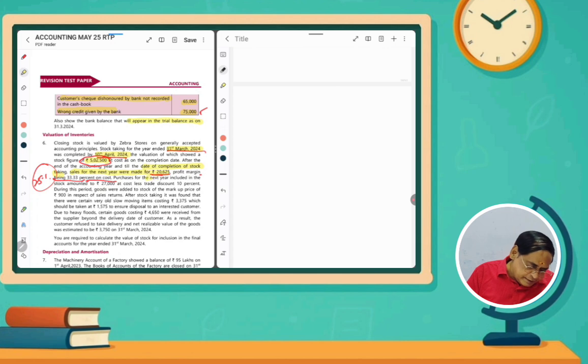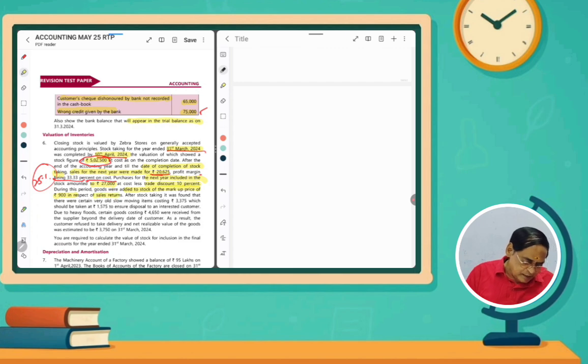Purchases for the next year included in the stock amounting to rupees 27,000, cost less trade discount, that is 10%. So trade discount will not be appearing in the books of accounts, so we have to deduct this amount. So this amount should also be adjusted. And then one more thing, the goods were added to the stock at the markup price of 900 rupees in